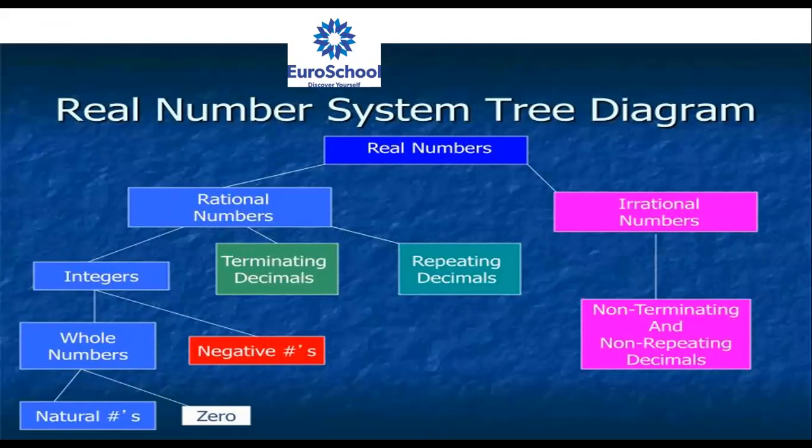So terminating, repeating are also there. Irrational numbers are non-terminating, non-repeating. Here observe, terminating. Here non-terminating. Here repeating. Here non-repeating. Simple. Terminating, repeating are rational. Non-terminating, non-repeating are irrational. If you want to copy, just copy like that.